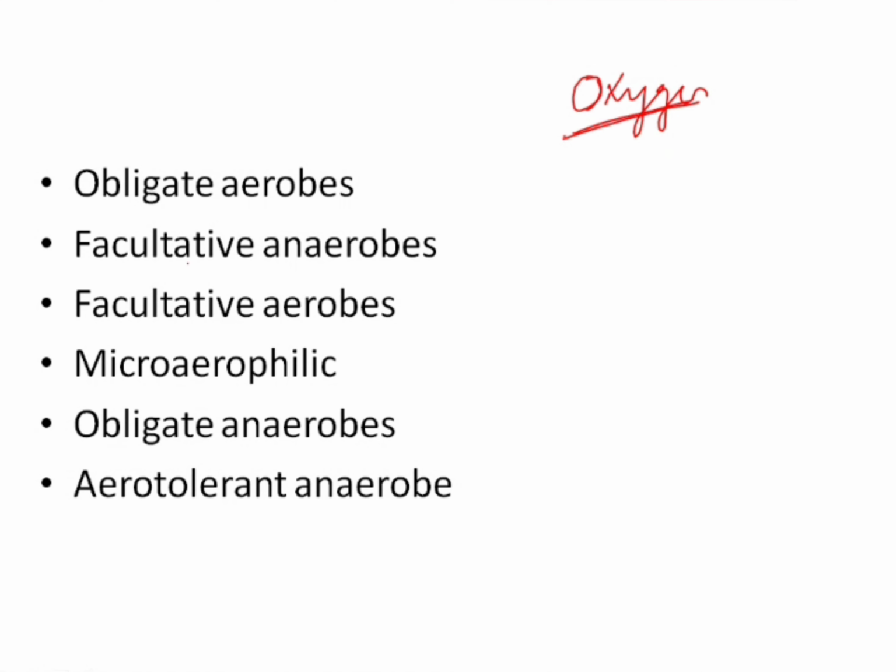But when we talk about facultative anaerobes, these are those that can grow anaerobically. So they are aerobes but they can also grow anaerobically, so they are called facultative anaerobes. For example, your E. coli, Staphylococcus aureus, are facultative anaerobes. They are basically aerobes but they can also grow in anaerobic medium.